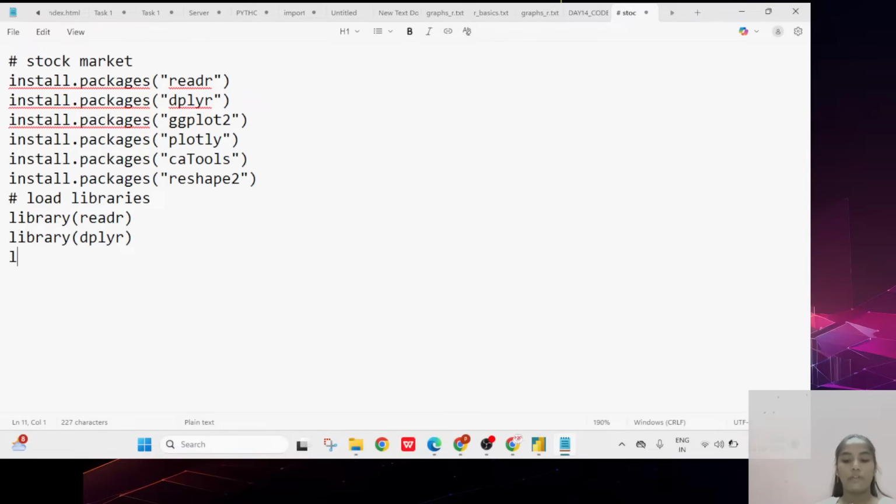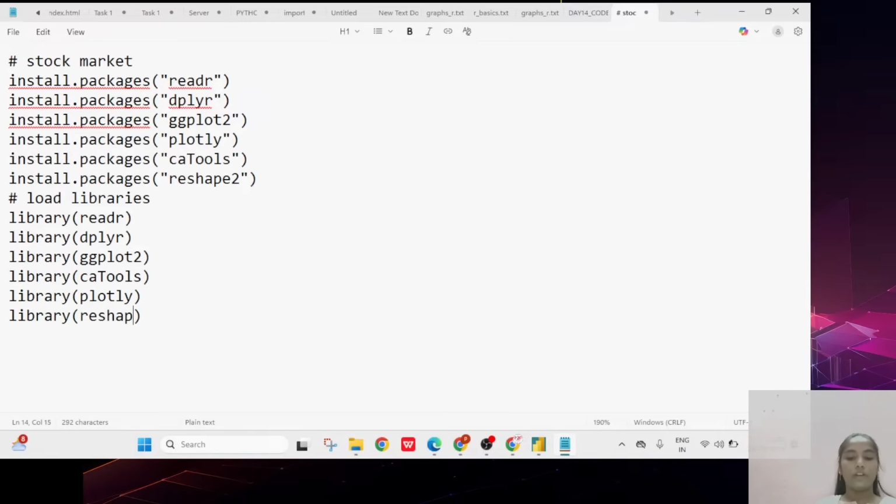Coming to the next library, ggplot2, next library catools, next library plotly, next library reshape2.